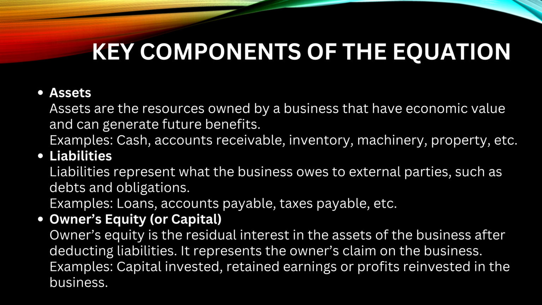For example, loan, accounts payable, taxes payable, etc. Owner's equity or capital. Owner's equity is the residual interest in the assets of the business after deducting liabilities. It represents the owner's claim on the business, for example, capital invested, retained earnings, or profits reinvested in the business.